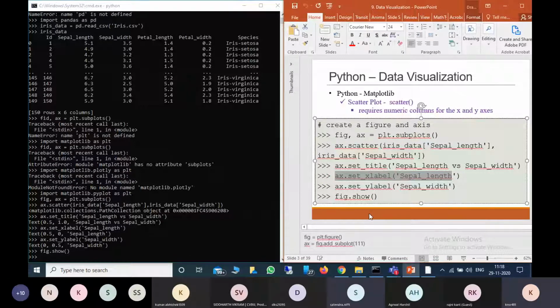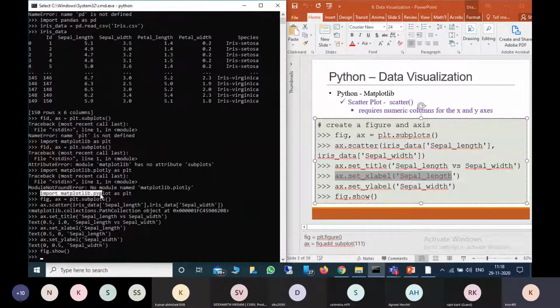Sir, please repeat. Okay, where do you want me to repeat exactly? After reading the file, you can import matplotlib.pyplot as plt, or you can directly import matplotlib, but then you have to mention matplotlib.pyplot again instead of plt.